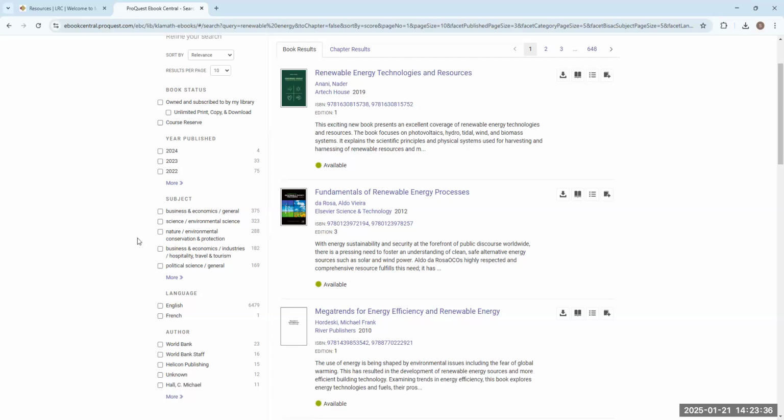There's also all these subjects over here too. So if you're looking more for business and economics, you can take a look at that, or science and nature, anything that is like a subject or like a subheading of what you are looking at that you're interested in, you can do that as well.